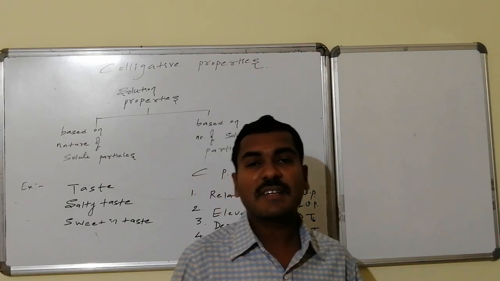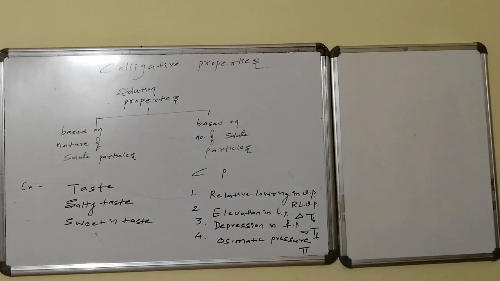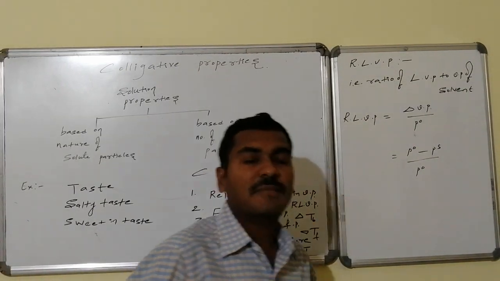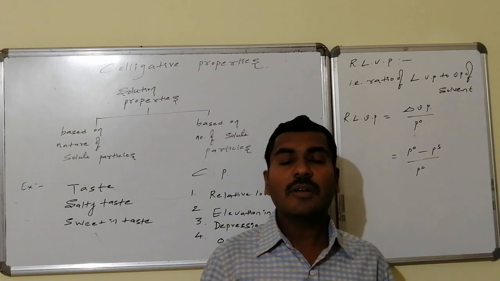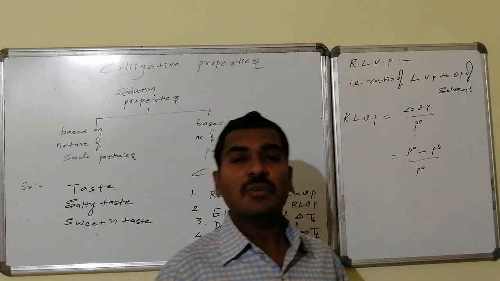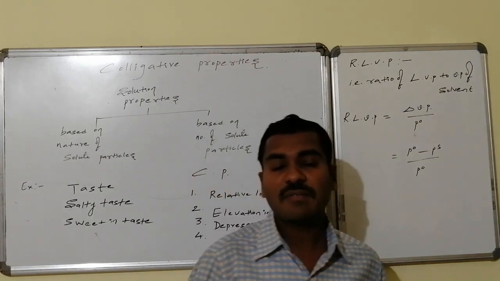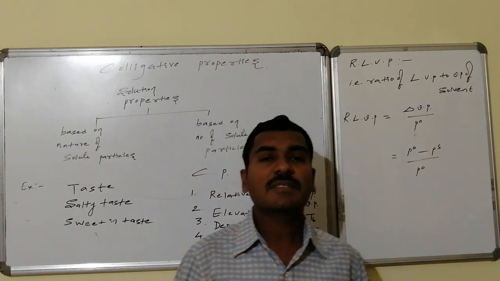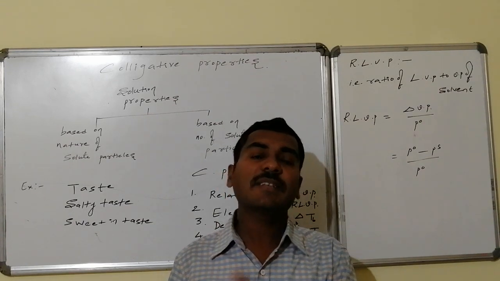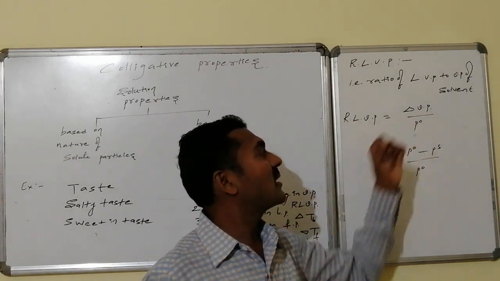Let us go for the first property, that is relative lowering in vapor pressure. It is the ratio of the lowering in vapor pressure of the solution with respect to the solvent to the vapor pressure of the solvent, given by delta Vp. Delta stands for the difference in vapor pressures. Where does the difference come from? The solvent has a vapor pressure and is the reference. With reference to the solvent, the solution has a slightly lower vapor pressure. This difference is said to be the lowering in vapor pressure.